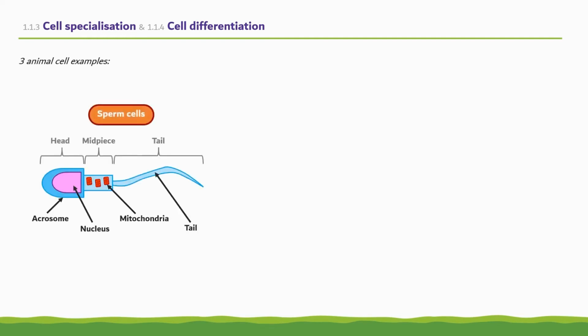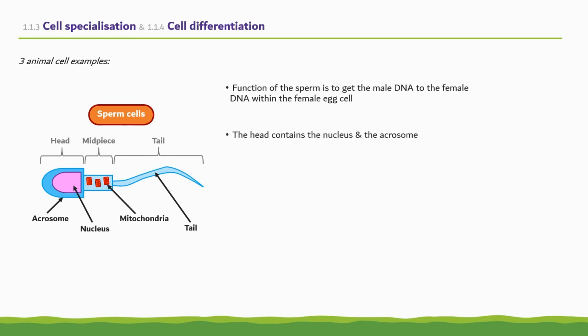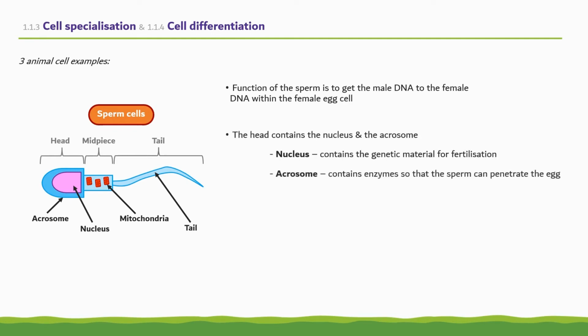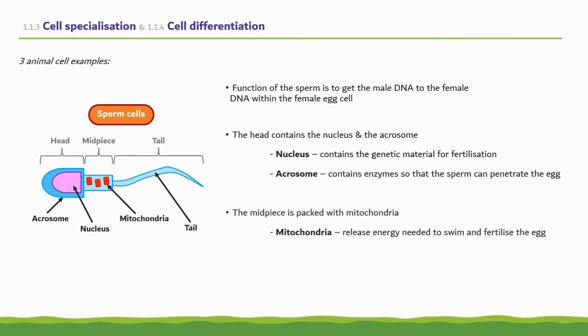Sperm cells are specialized animal cells. Their function is to get the male DNA to the female DNA, contained within the female egg. The head of the sperm contains the nucleus and the acrosome. The nucleus contains the genetic material for fertilization, and the acrosome contains enzymes so the sperm can penetrate the egg. The midpiece is packed with mitochondria. The mitochondria release energy which is required for the sperm to swim and fertilize the egg. Finally, the tail enables the sperm to swim.